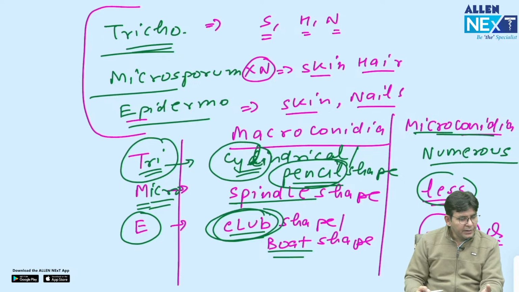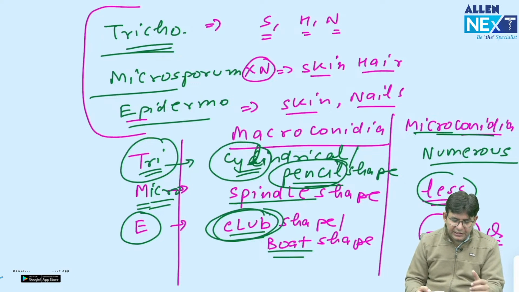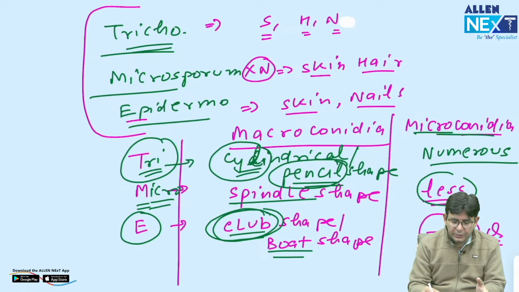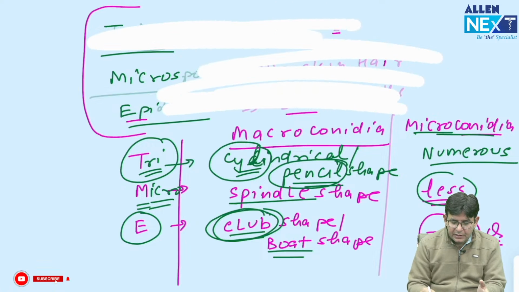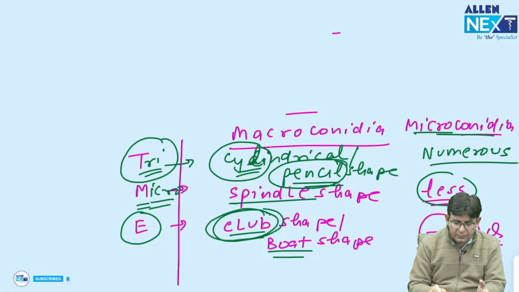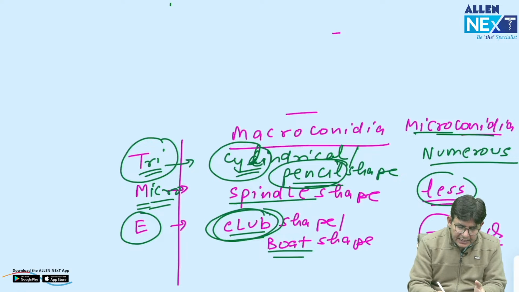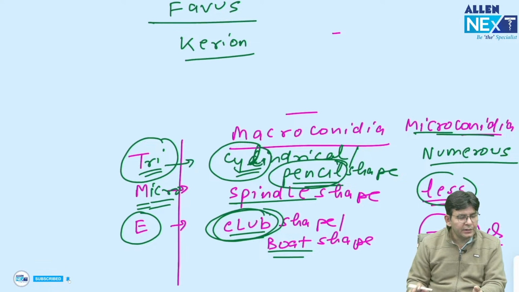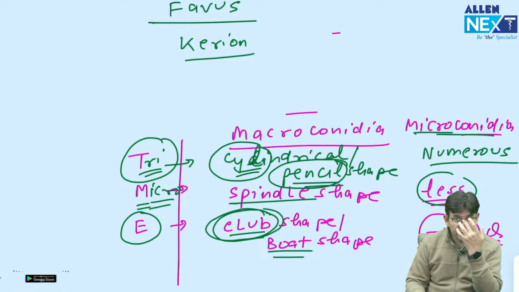Remember like that. These are the important points which can definitely help you crack these types of questions in your exam, and these ought to come. Here I would like to add the favus and the kerion, which are the favorites of the examiner again and again. Without them they don't settle for the exam.